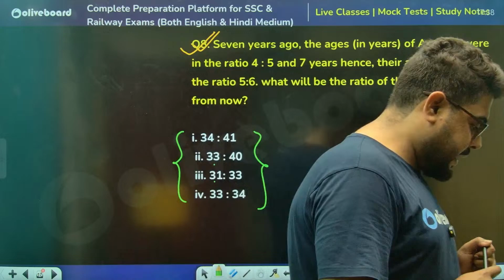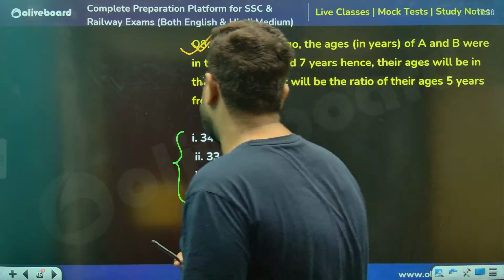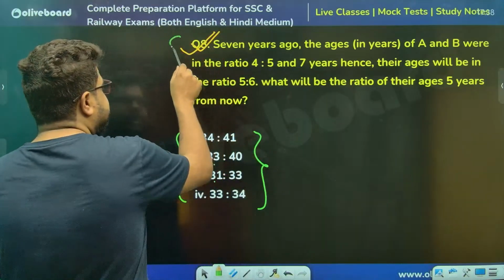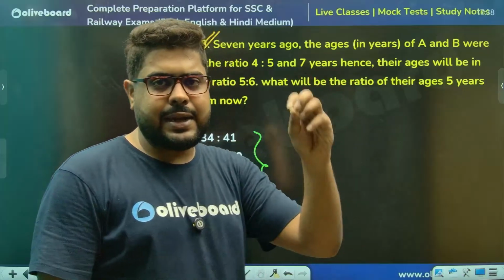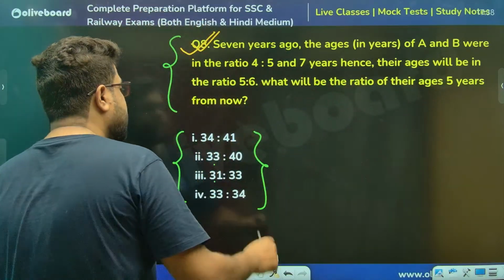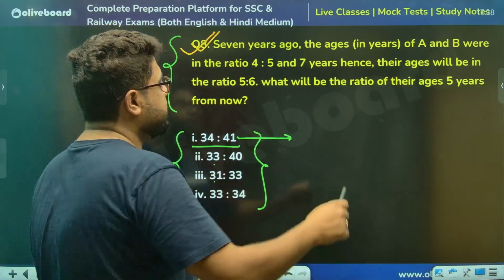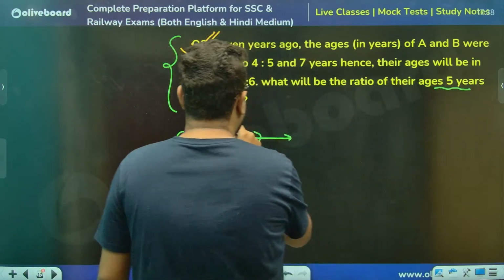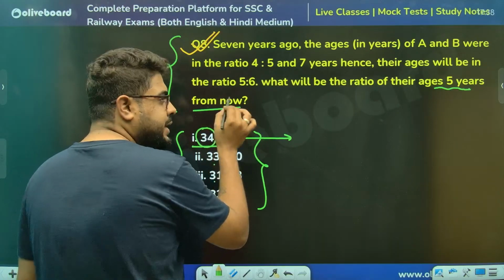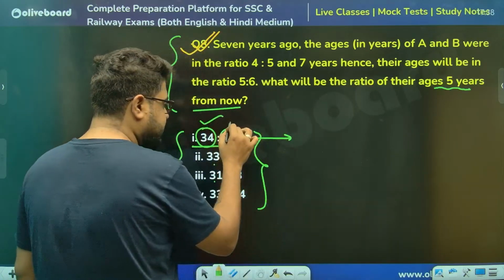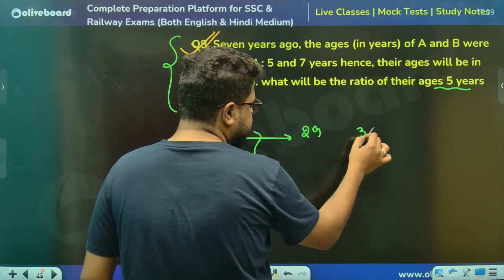Let's try it once and see. If that doesn't work, then we can always get back to the basic method we already have. At least let us give it a try. So I'm starting with this option. So this is the ratio 5 years from now. Meaning, sir, if I take this as the exact age, it will be 29, and 5 years later, this is 36.